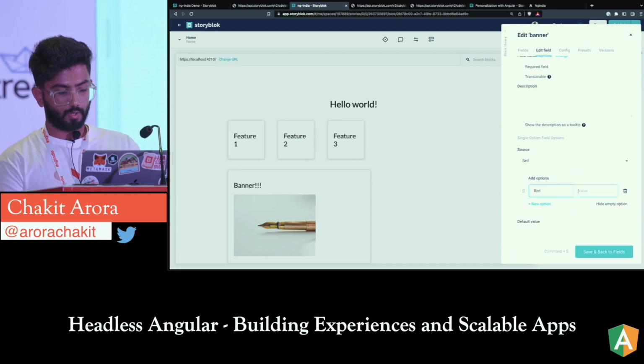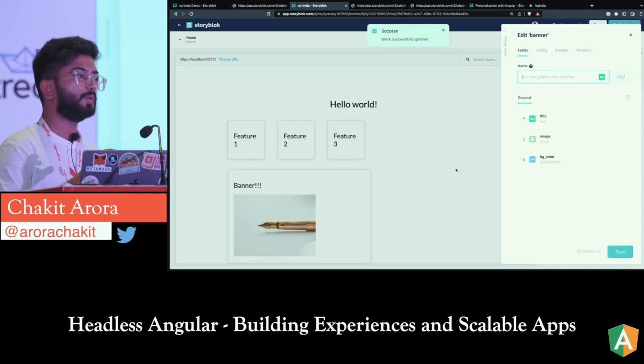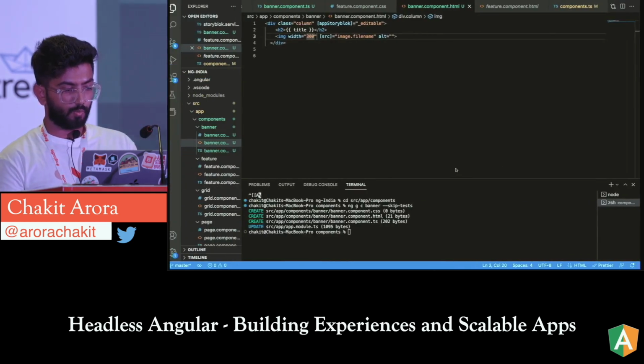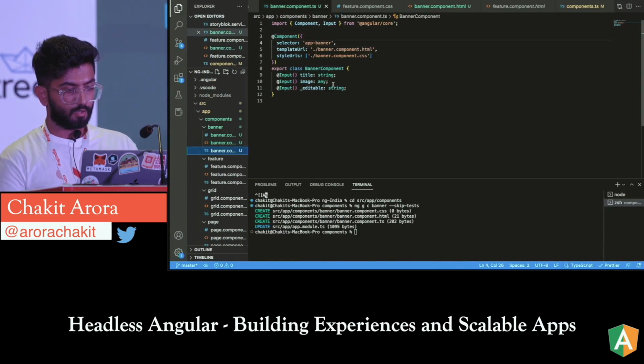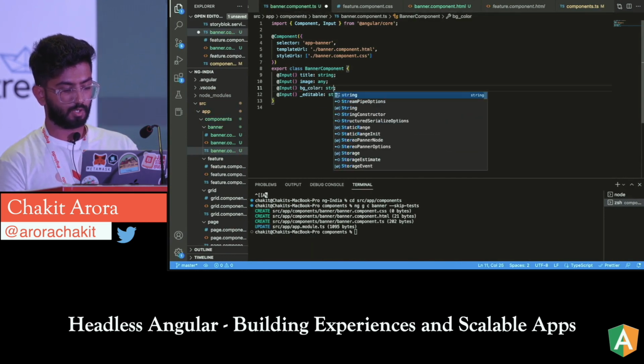So red, we'll say red, and if I add another field, let's add blue color over here. And now again, we need to map this field inside the front end. So if I go over here again, I can just say BG color, and let's make it string this time.